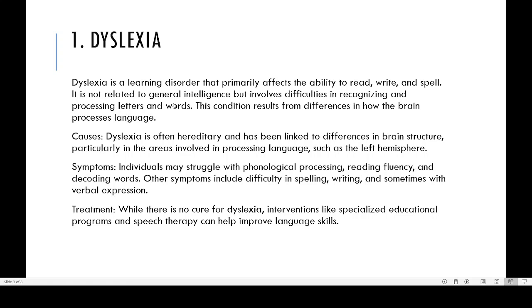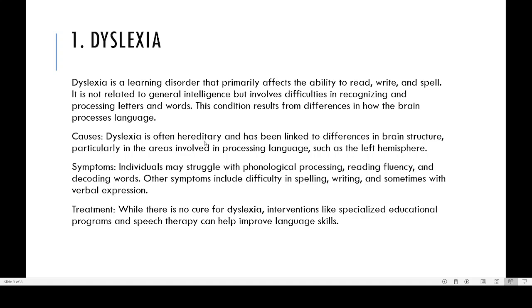It is not generally related to general intelligence, but involves difficulty in recognizing and processing letters and words. There are different types of dyslexia, and very few people are even able to understand the difficulty. This condition results from differences in how the brain processes language. That is the main problem, and there may not be any complete cure because it's the way their brain is actually wired.